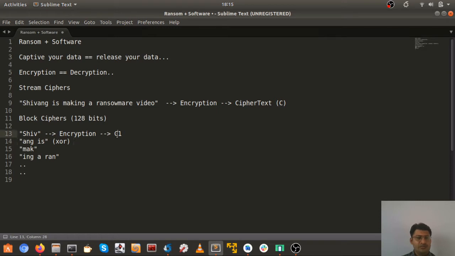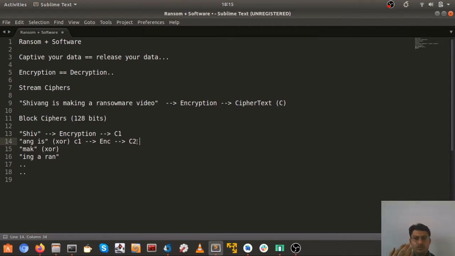So now what happens is this C1, this first block, is XORed with the second plain text block, and then it is sent into encryption, say ENC, and then we get C2. Similarly, the third block is XORed with this C2.